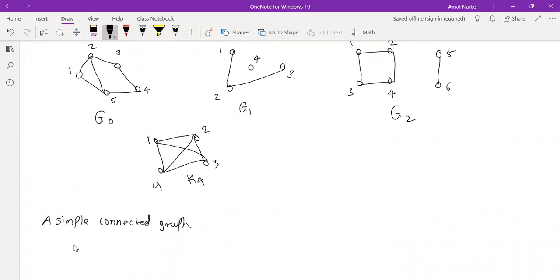Without loops and parallel edges. Correct. A simple connected graph is a graph that is connected, or a graph in which